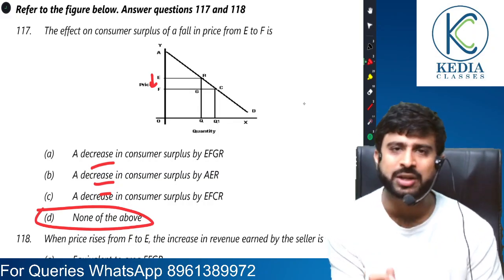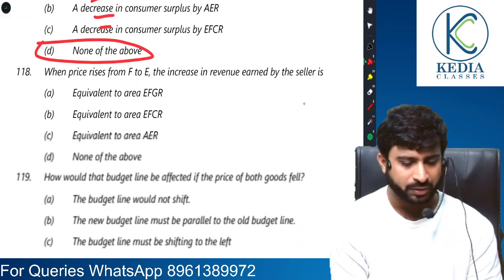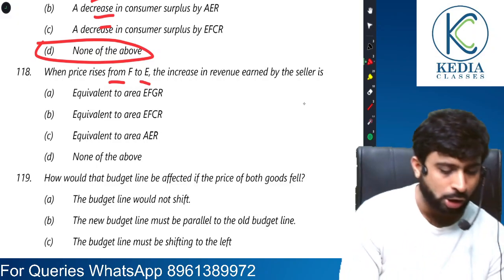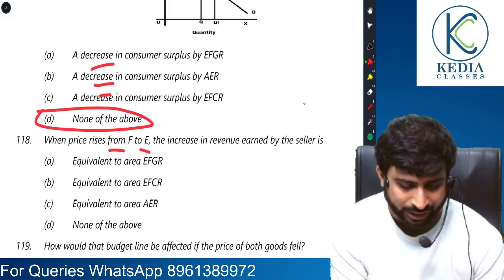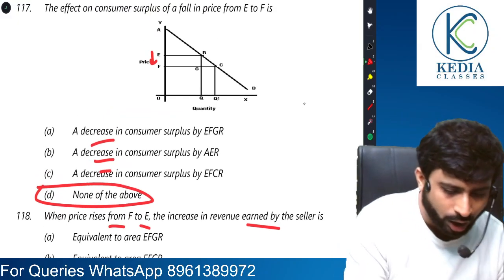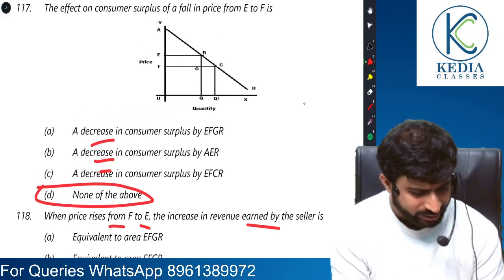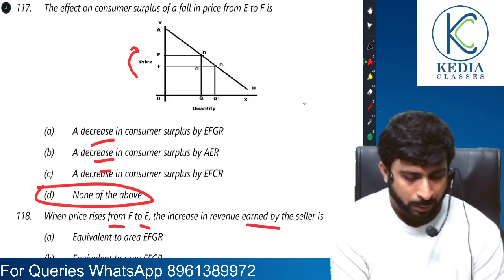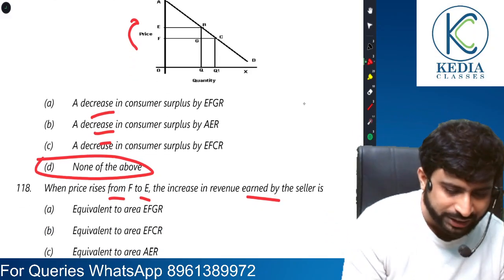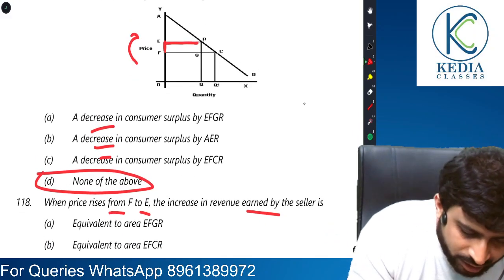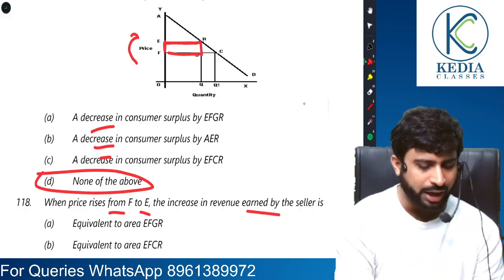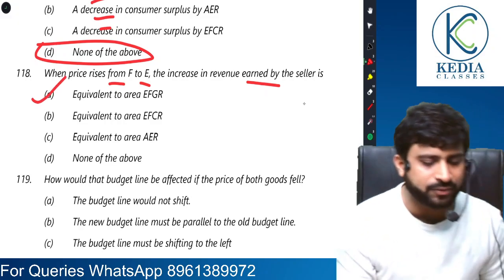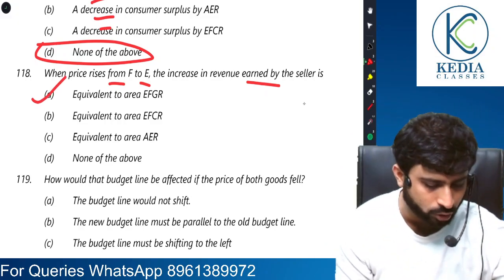It is a question from consumer equilibrium, right? When price falls from F to E, pay attention everyone. When price falls from F to E, increase in revenue earned by the revenue. When price rises from F to E, the increase in revenue is equal to how much? That's very easy. This is the increase in revenue, EFGR. EFGR is the increase in revenue. So the answer would be 118A, EFGR. That is the increase in revenue portion.